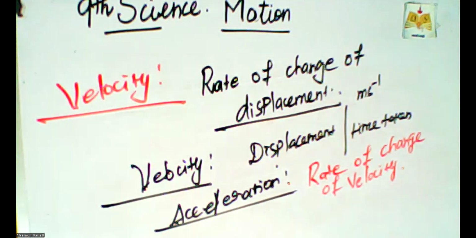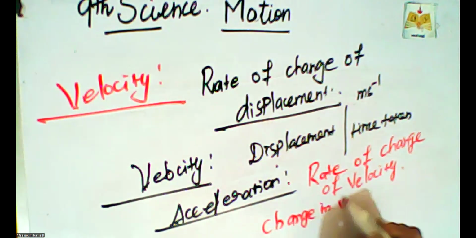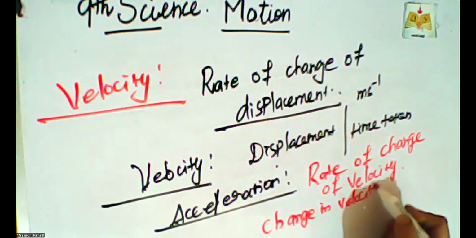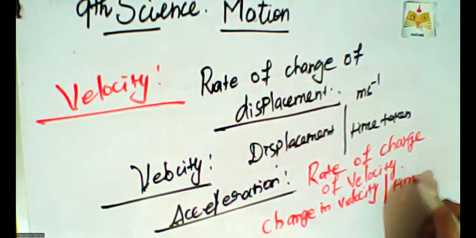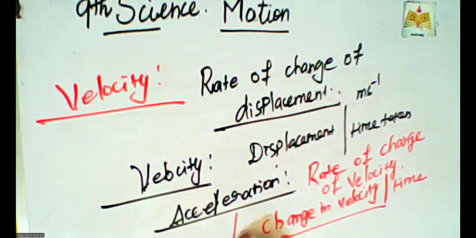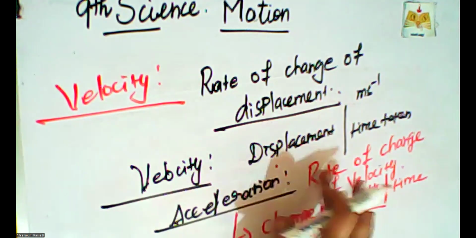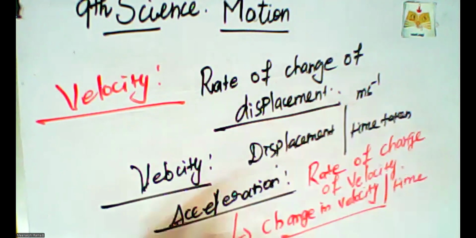The formula of acceleration is change in velocity by time taken. Yes, the first formula is speed, which is distance traveled by time taken. Velocity means displacement by time taken. The acceleration formula means change in velocity by time.